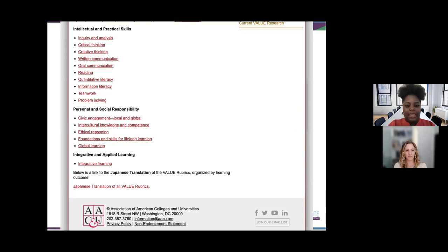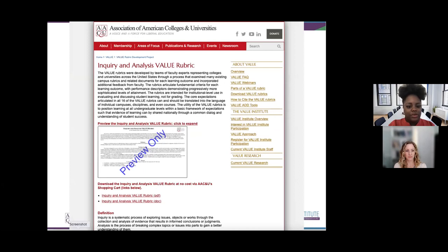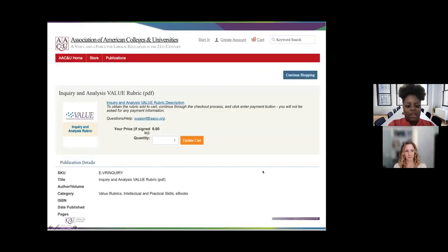Let's say you pick a PDF version. You're going to click PDF or doc, either here or there. The next page it's going to take you to is the checkout page. Something really important to see here is that the cost is $0.00. Some might say, why do we have a cart if it's free? Well, we like to collect some demographic information of the people who are downloading these rubrics, just for us to track data in the future and be able to see who's using these as tools, who we can reach out to and have as partners in the future.